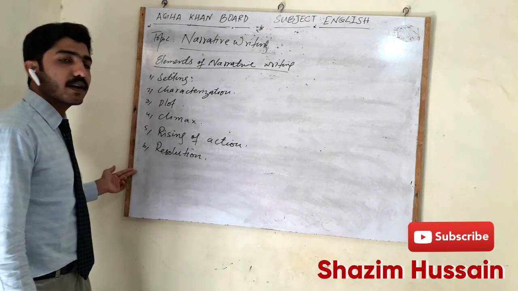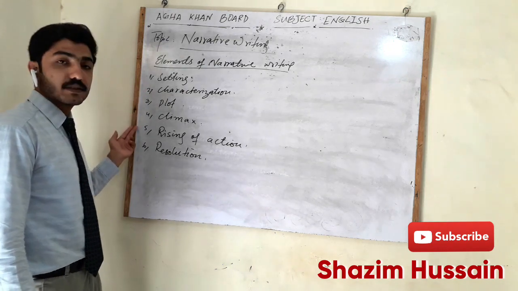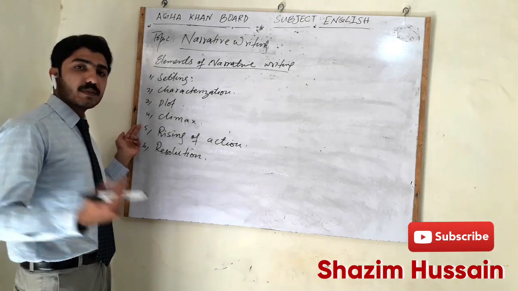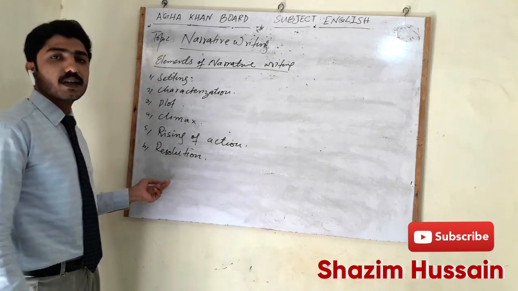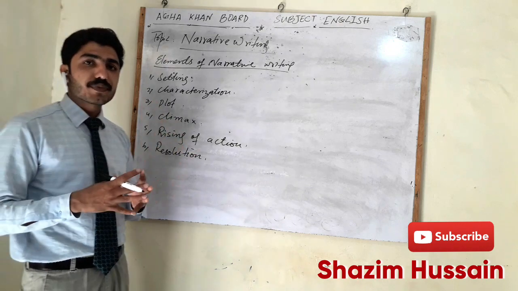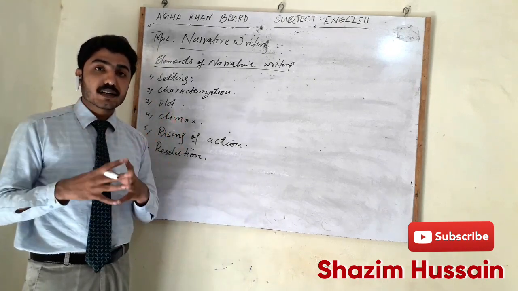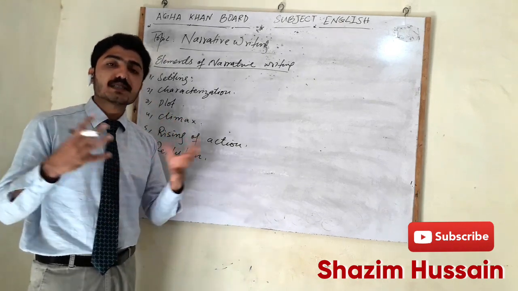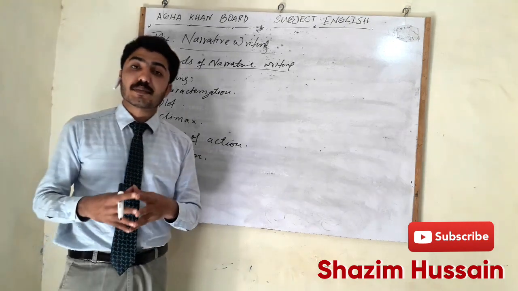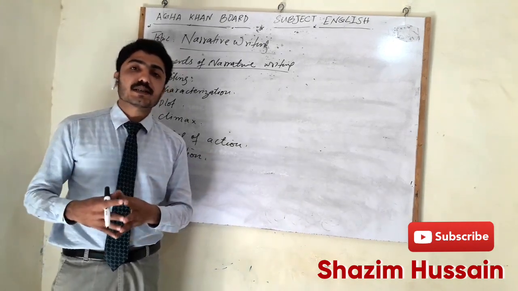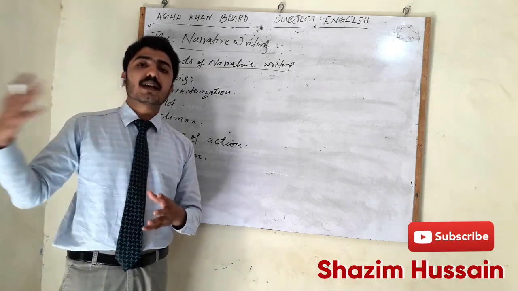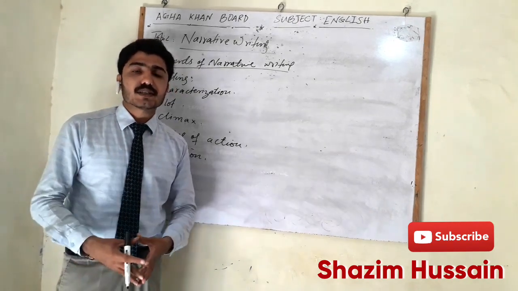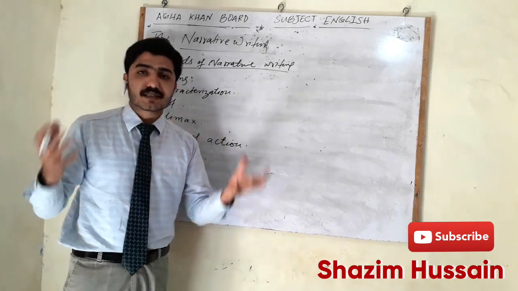So let's discuss narrative writing. Narrative writing has the following elements, the same elements which a story follows. First of all, when you plan a story, you need to understand the setting, which means the place where your story will take place. That story may take place in a haunted house, an adventurous place, a mountain area, a forest area, or in a village or a city. This is called setting.